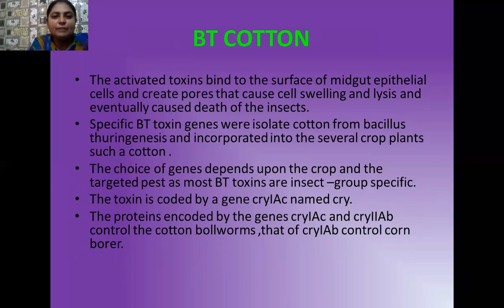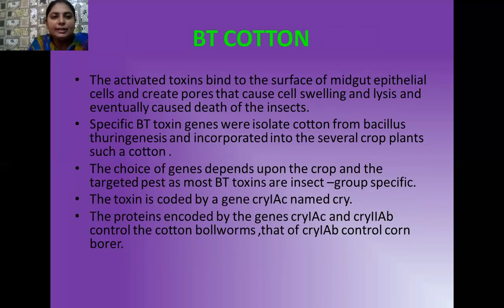They are isolated from Bacillus thuringiensis and inserted in various crops such as cotton, corn, etc. So the choice of the genes depends upon the crop and the target pest which causes diseases in it. Most of these Bt toxins are insect group specific, and there are different types of toxins that we isolate from Bacillus thuringiensis, coded by specific genes such as Cry1AC, or you can simply call them Cry genes.